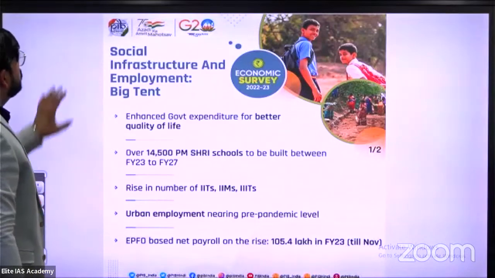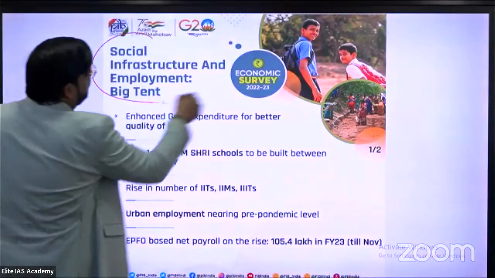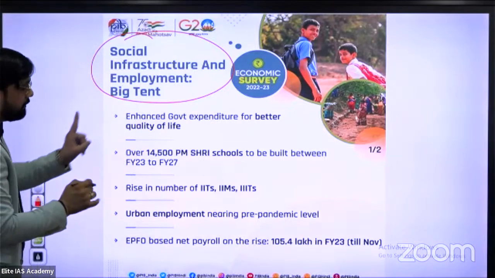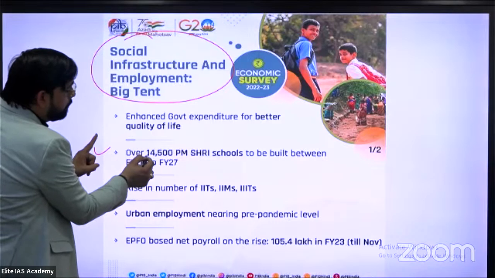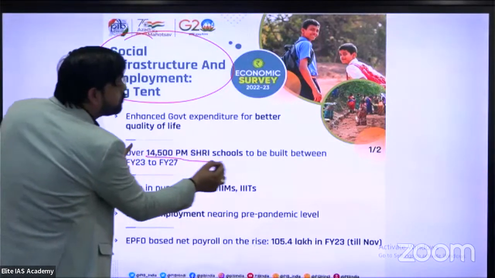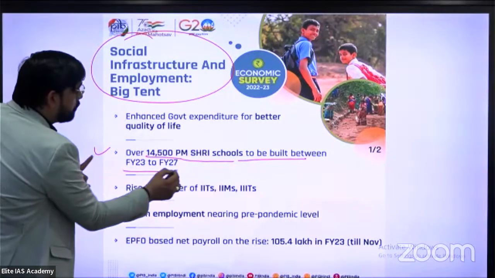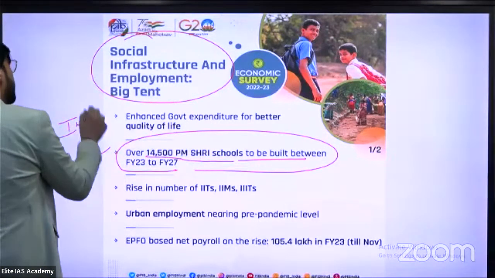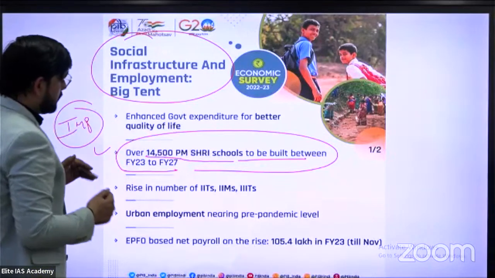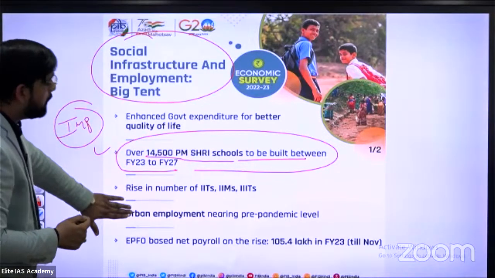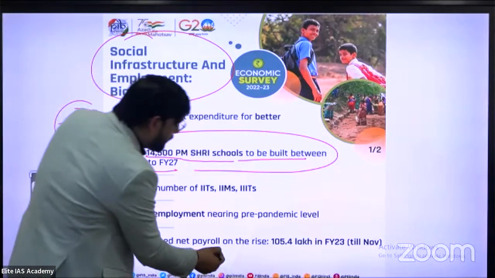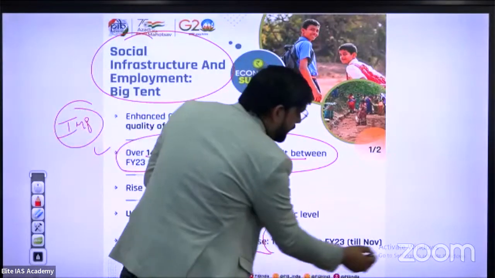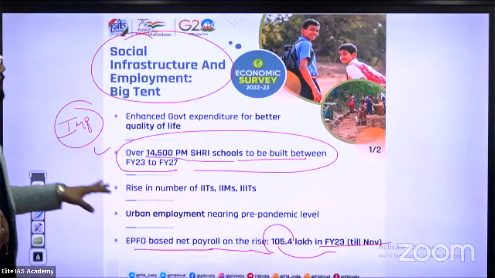Next, social infrastructure and employment big tent. In this slide, the first important line for you: over 14,500 PM Shri schools to be built between financial years 23-27. This one is the important line for you. The second one is urban employment, a common statement. EPFO net payroll rises to 105.4 lakh in financial year 23. This is also an important line for you.